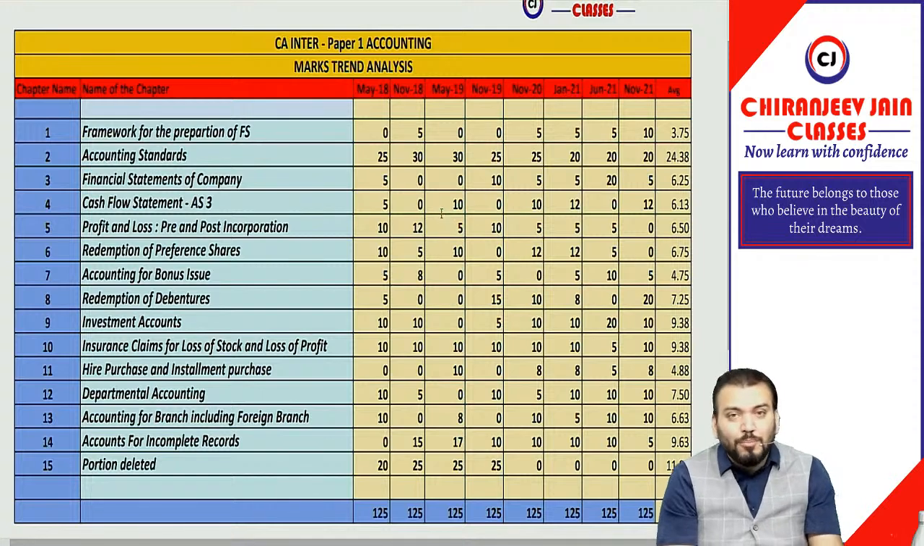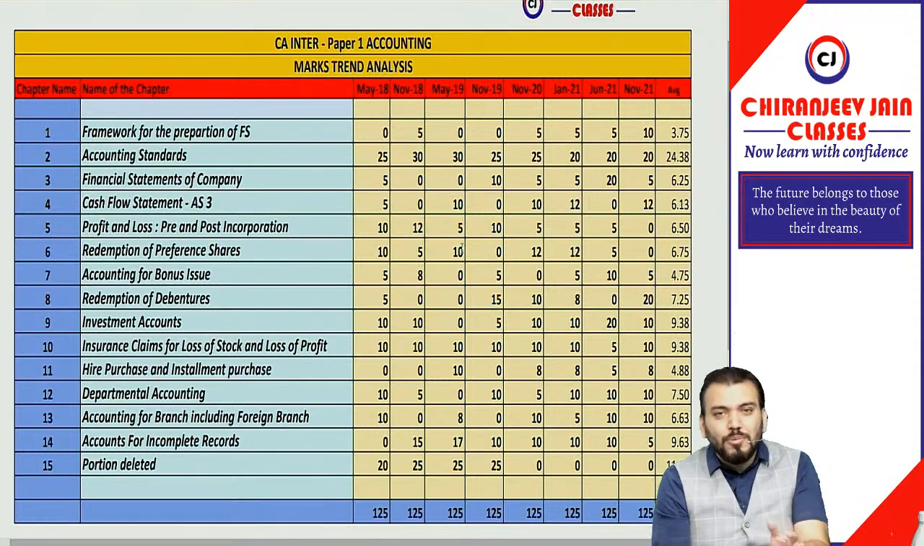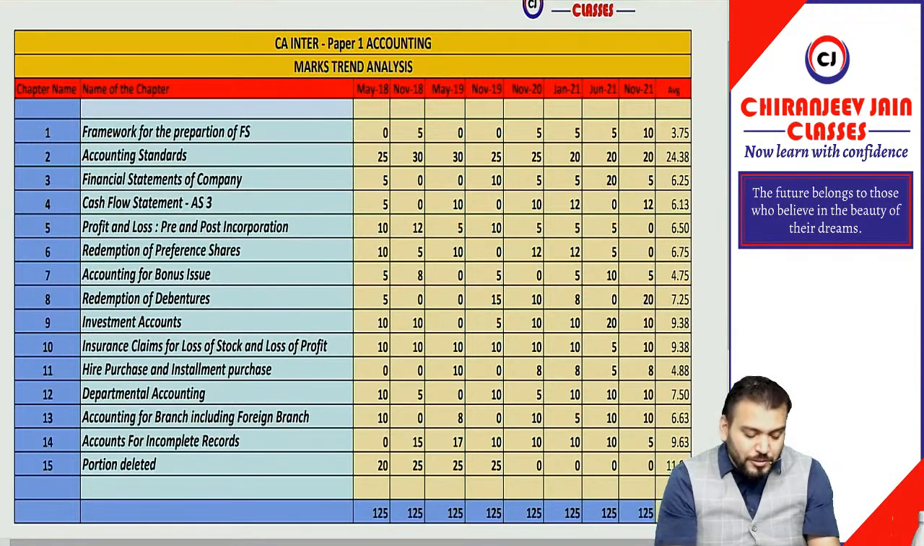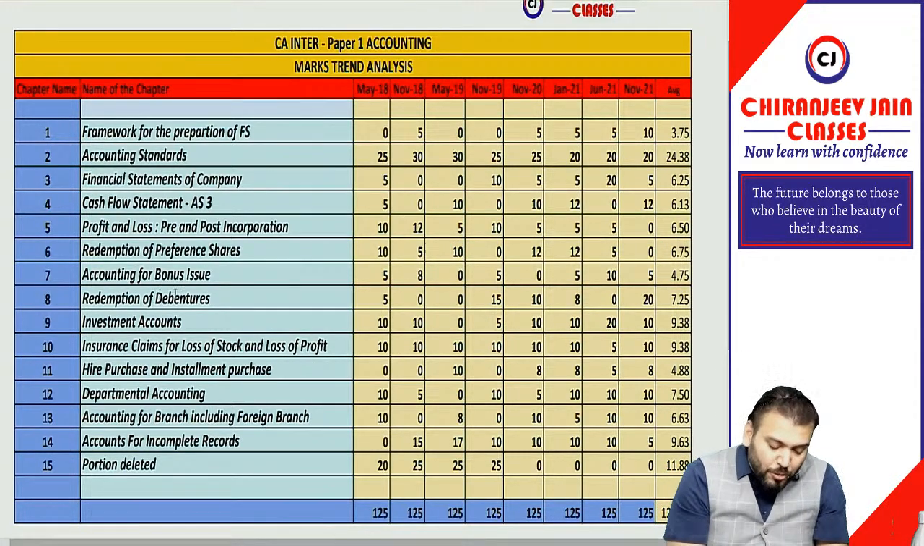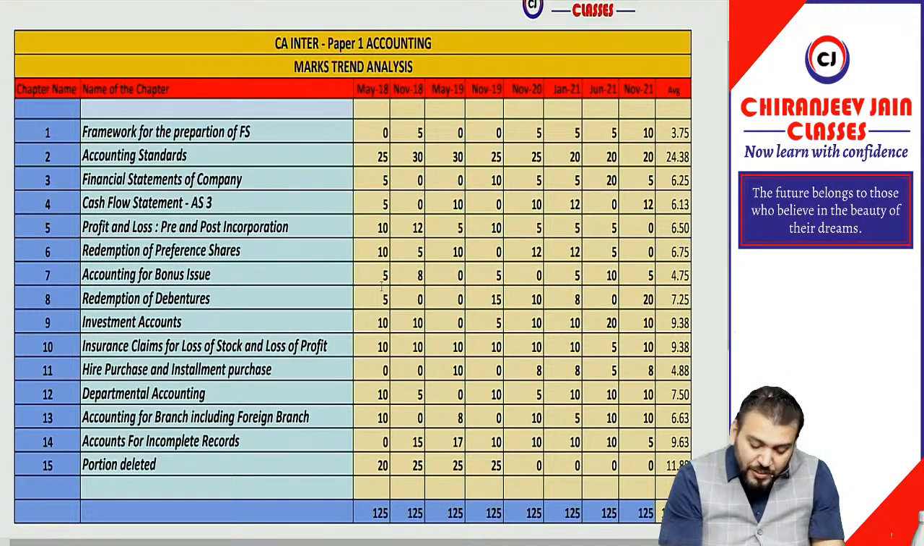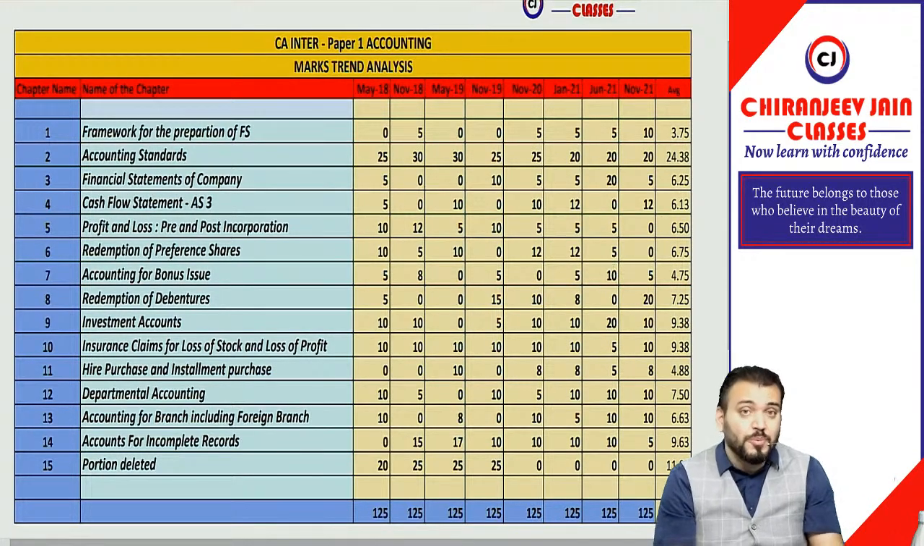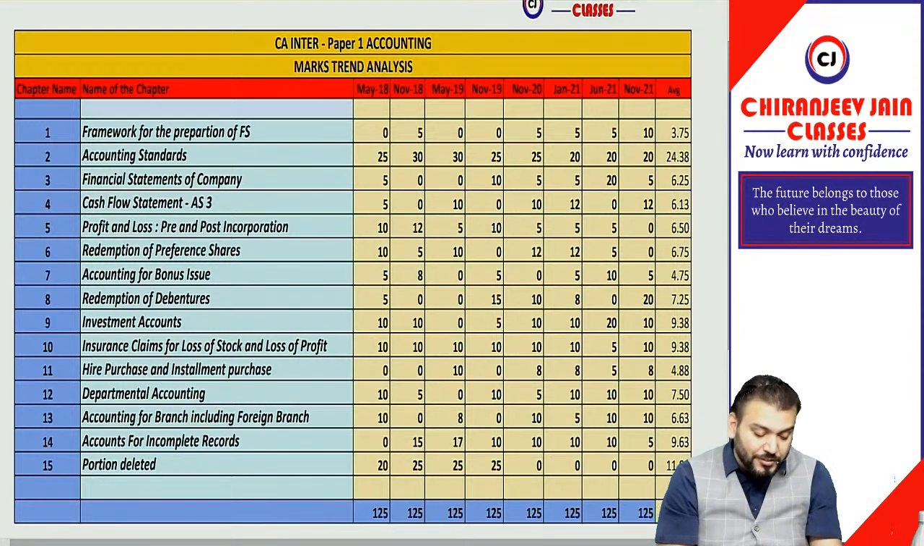Cash flow statement, normally 10 to 12 marks question will come from this. Profit and loss prior to incorporation, normally 5 to 10 marks will come from this category. Redemption of preference shares and bonus shares together, it may come for 12 or 15 marks, and 15 marks coverage will be from these two chapters.